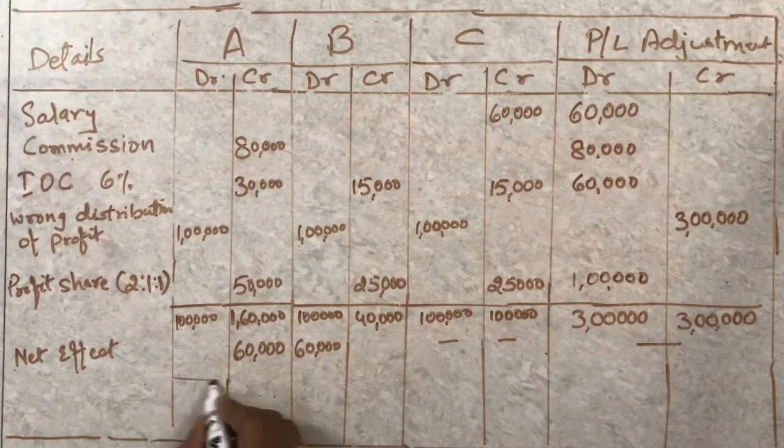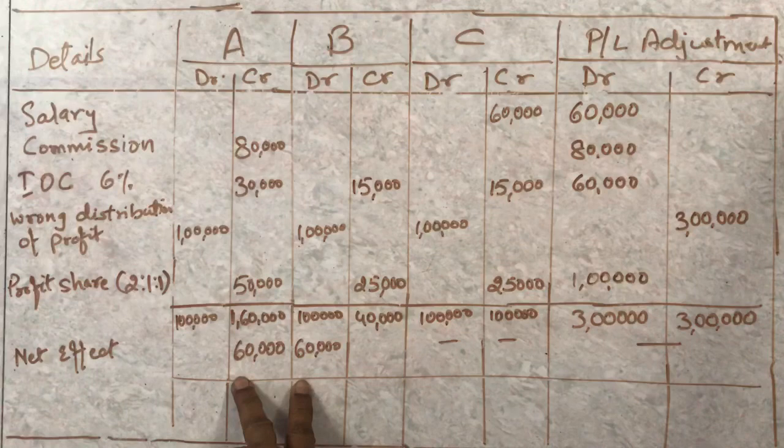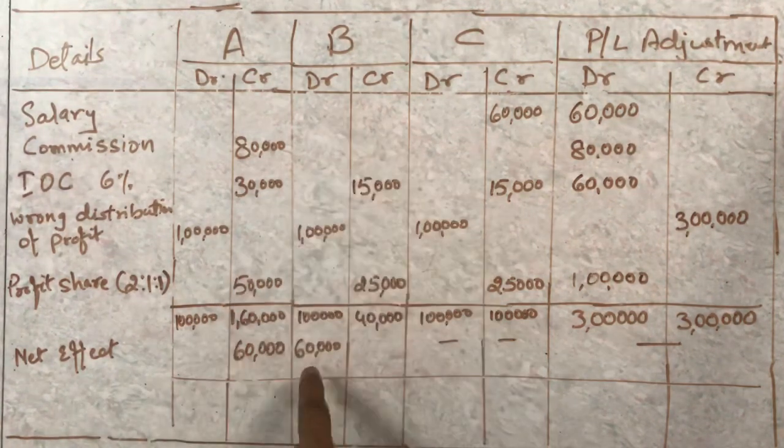Now this net effect actually gives you the entry exactly. B is debited and A is credited. So the journal entry which you are going to write is B's capital account debited to A's capital account. I'll just write the entry here.